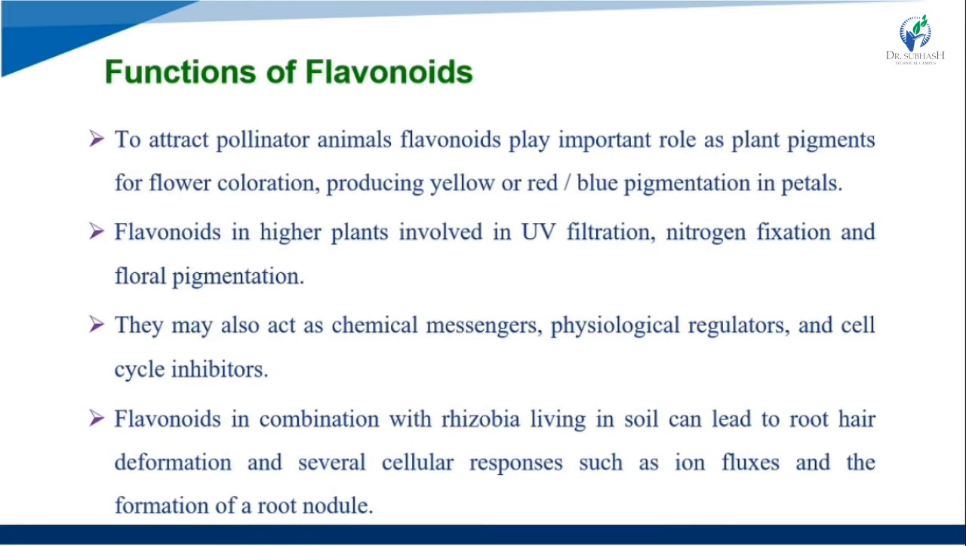So now we see the functions of the flavonoids. To attract pollinator animals, flavonoids play an important role as plant pigments for flower coloration, producing yellow or red, blue pigmentation in petals. Flavonoids in higher plants are also involved in UV filtration, nitrogen fixation and floral pigmentation. These three processes occur in the higher plant: first UV filtration, then nitrogen fixation and floral pigmentation.